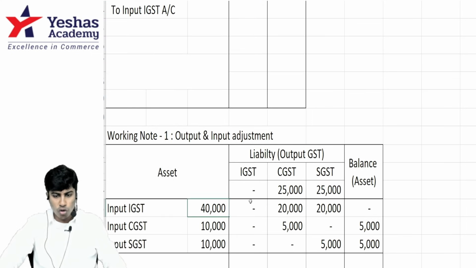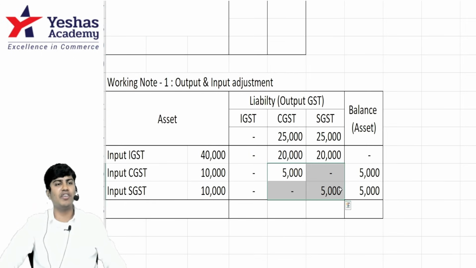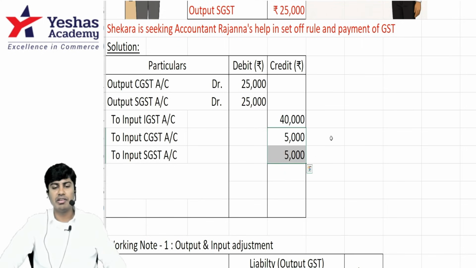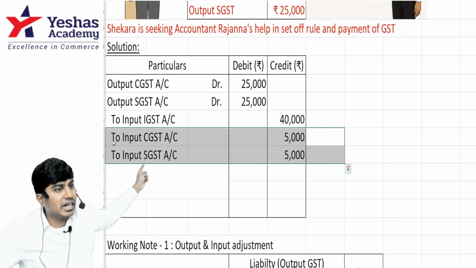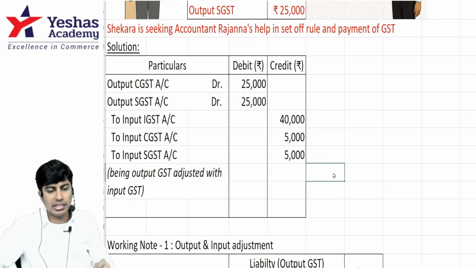How much? Full 40 is utilized. This full 40 utilized, no? Yes or no? I'll credit input CGST, SGST used only to the extent of 5 and 5. Actually, these are there to the extent of 10 and 10. But I've used 5 and 5. Balance 5 and 5 will appear in the balance sheet as asset.